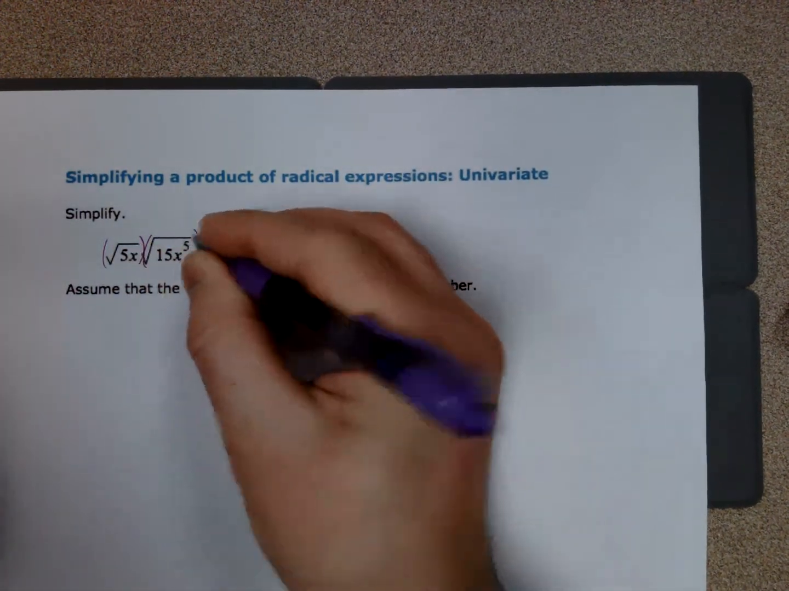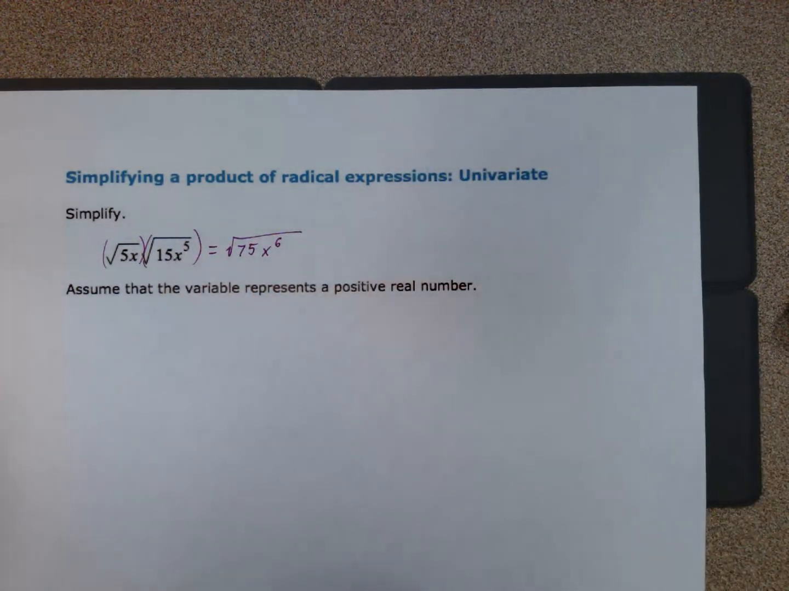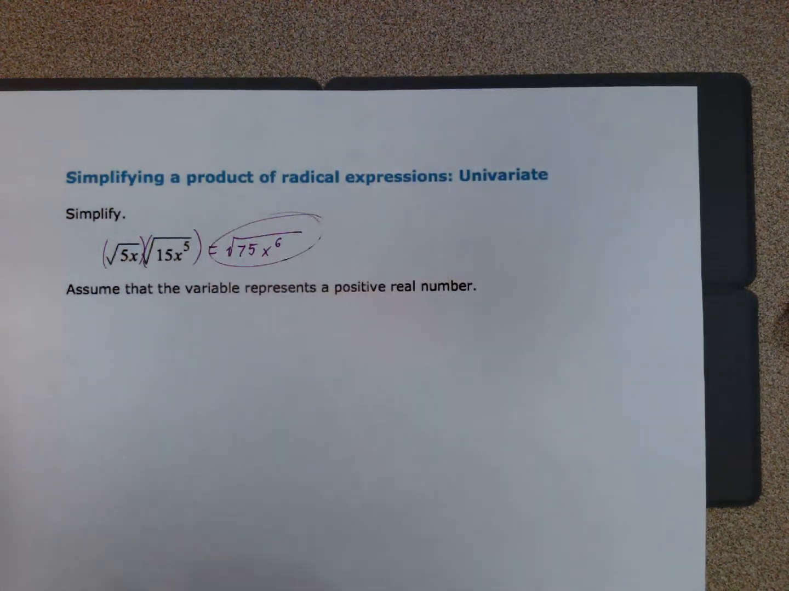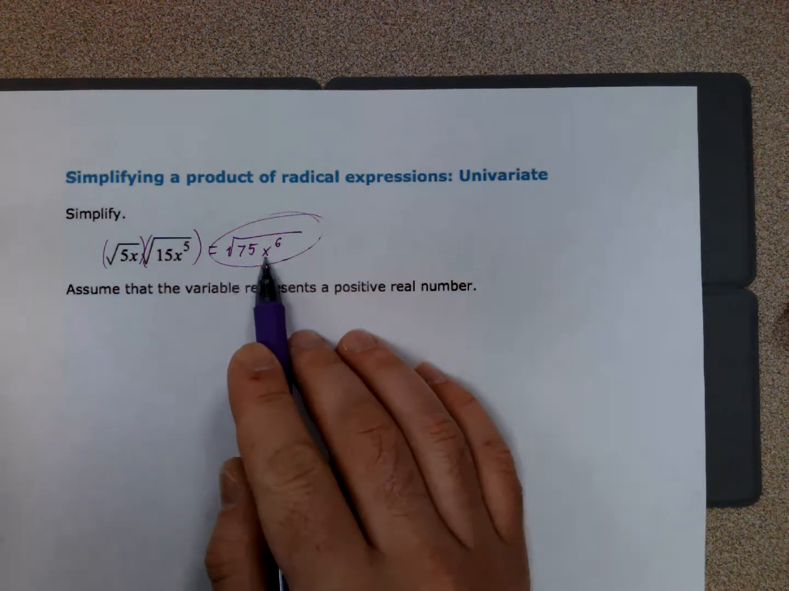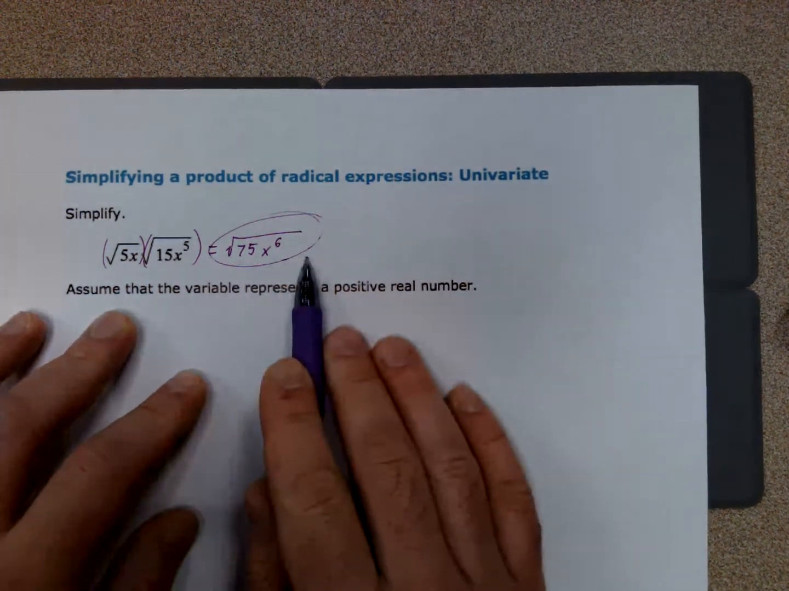Okay, x times x to the 5th ends up being x to the 6th. Remember, you do need to keep track of your exponent rules there. We're multiplying, so I'll add the exponents, 1 and 5, and get the square root of 75x to the 6th. Now, this is correct.